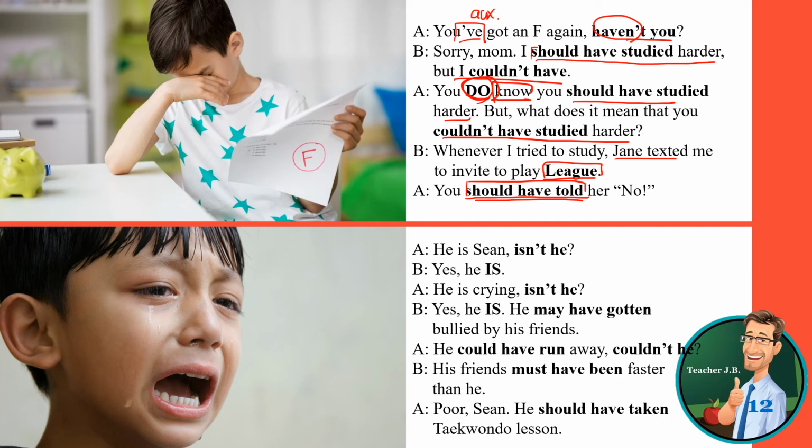He's Sean, isn't he? This is Sean. He's Sean, isn't he? Yes, he is. He's crying, isn't he? Yes, he is. He may have gotten bullied by his friends. So this is talking about a possibility. I don't know the real reason he's crying, but he may have gotten bullied by his friends.